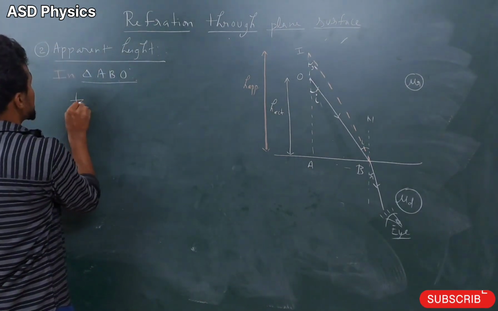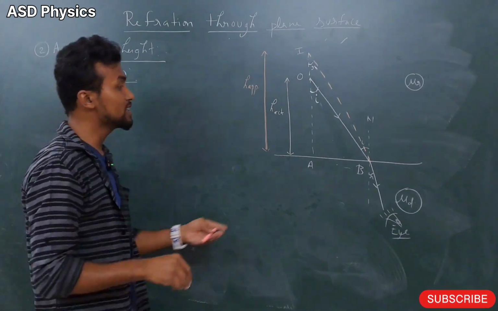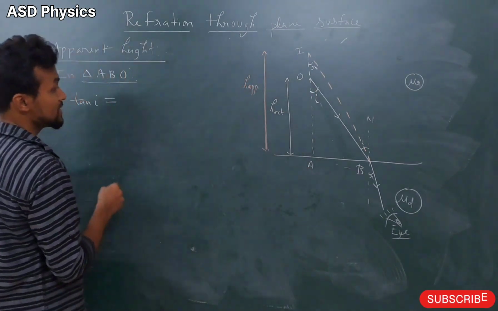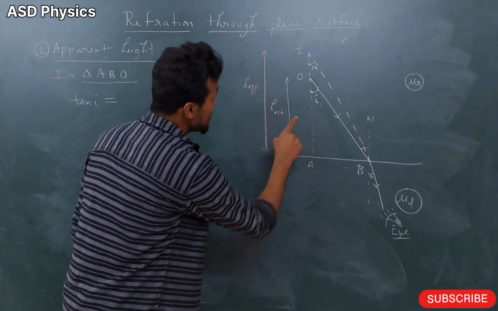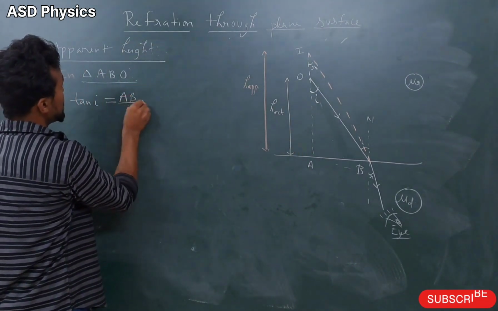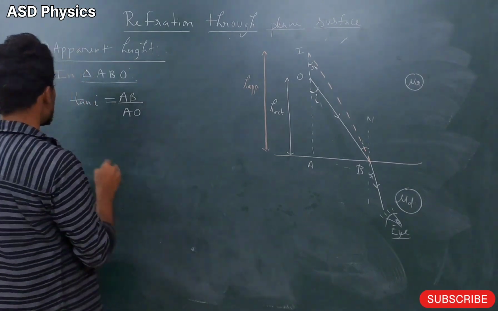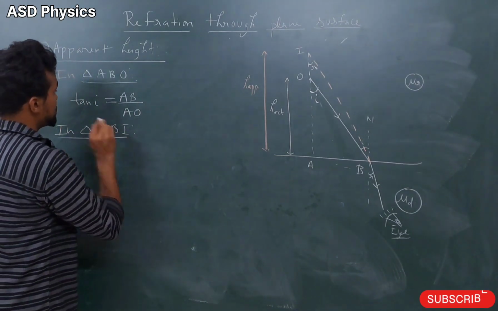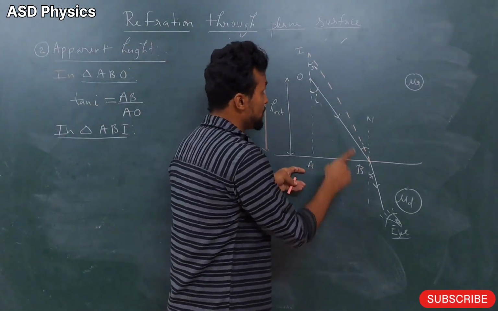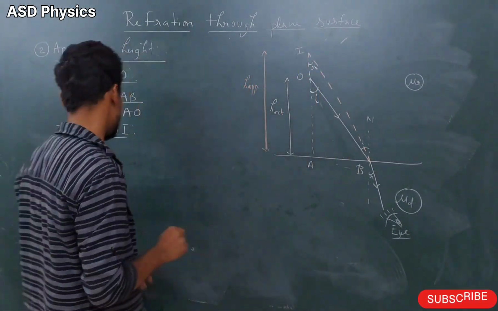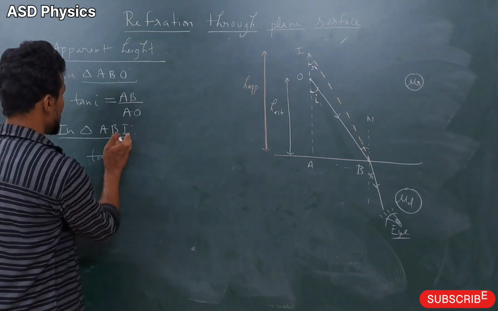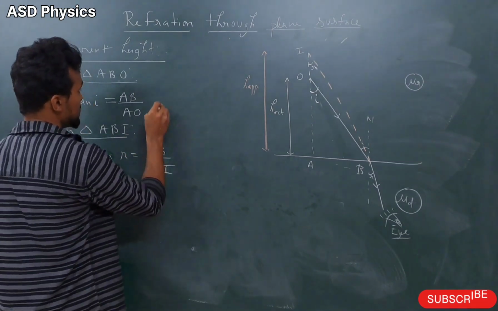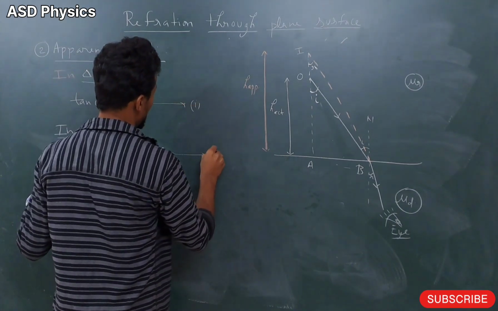See here please. This tan I. Tan I is what here, in this triangle ABO? Again, opposite by adjacent. So what we can tell, dear students, opposite by adjacent here. This is AB by AO. Okay. Same story. After that, dear students, next one. In triangle ABI, again you see the triangle ABI. Again, opposite by adjacent. So what can we write here? This tan R, what is this? Tan R is given by AB by AI. Equation 1. Okay. Equation 2.